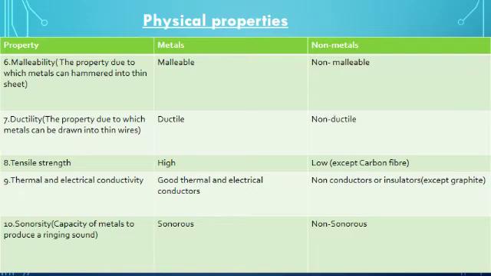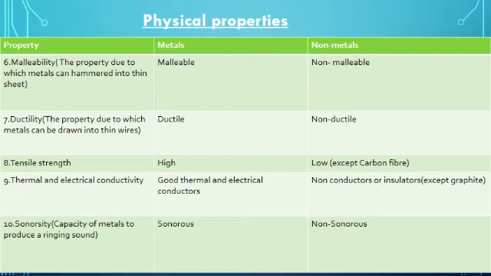Then thermal and electrical conductivity. Thermal conductivity means they can pass heat, and electrical conductivity means a substance which can allow electricity to pass through them. The metals are good conductors of heat as well as electricity, whereas non-metals are non-conductors of heat and electricity except graphite. Graphite is a form of carbon.